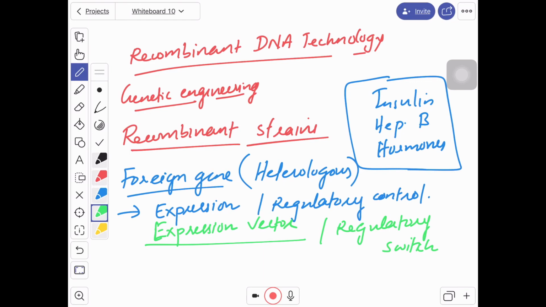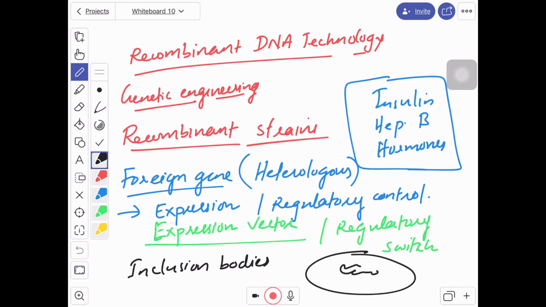In addition to this, the recombinant protein may not be secreted into the medium in its correct folding. Sometimes there is the problem of inclusion bodies. Inclusion bodies means inside the host, this is a prokaryotic host, our protein is produced, but that protein does not have correct folding, correct three-dimensional structure.